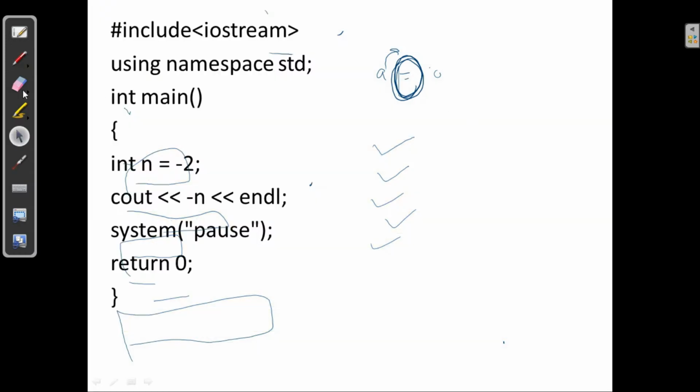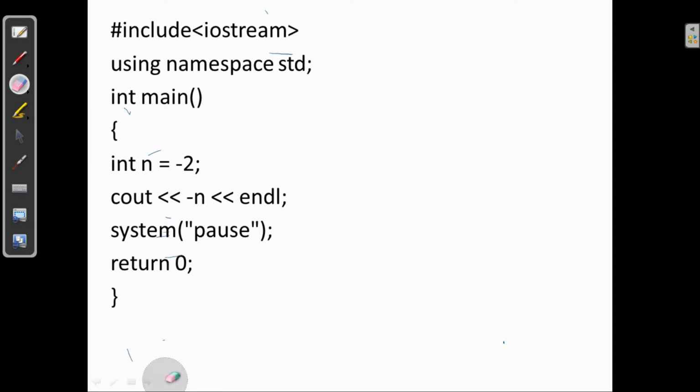I have written some problems, so let's discuss these problems. For example, we have n is equal to minus 2 and then cout minus n. Let's check what will be the output of this problem, because n is equal to minus 2. So when I write cout minus n, it means minus of minus 2, and then the output will be 2.